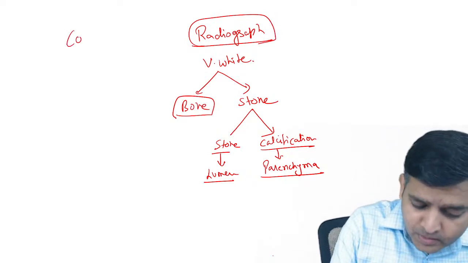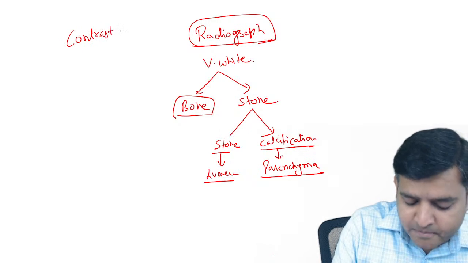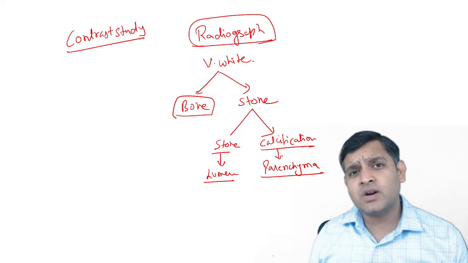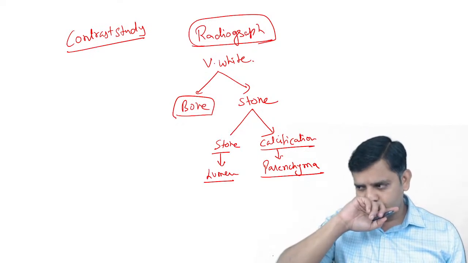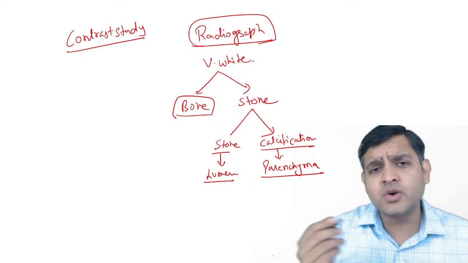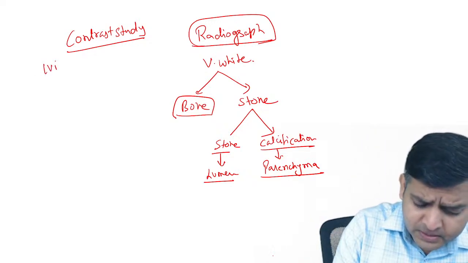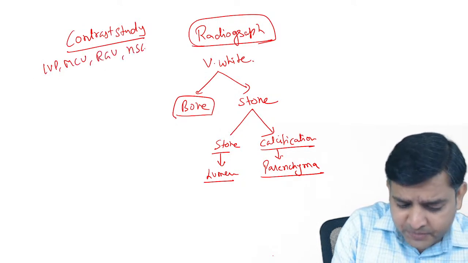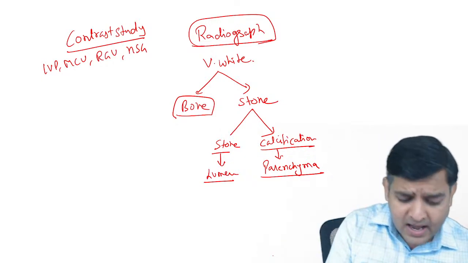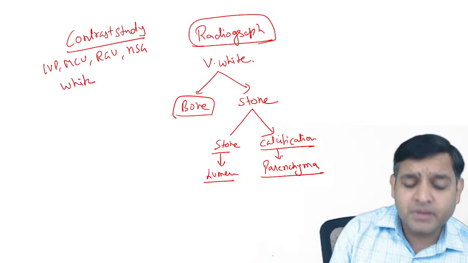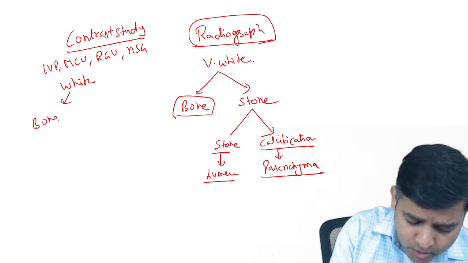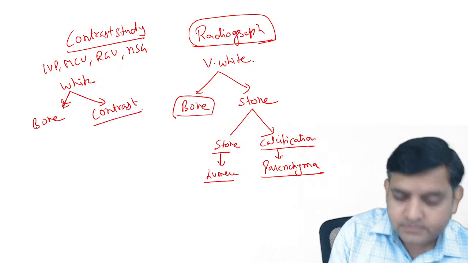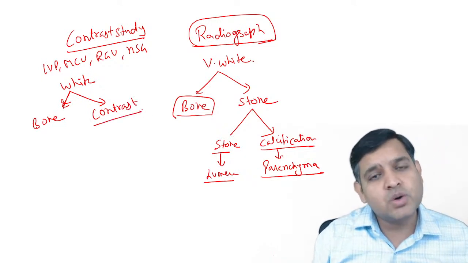Please remember, all this applies if it is a radiograph. However, mind my words, if it's a contrast study, that is, when an external contrast is given, like IVP, MCU, RGU, HSG, and you see something very white, it will be either bone or contrast.